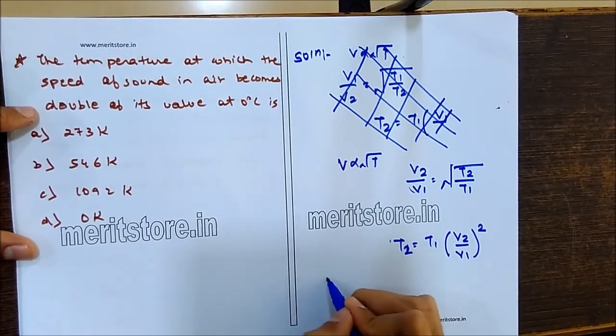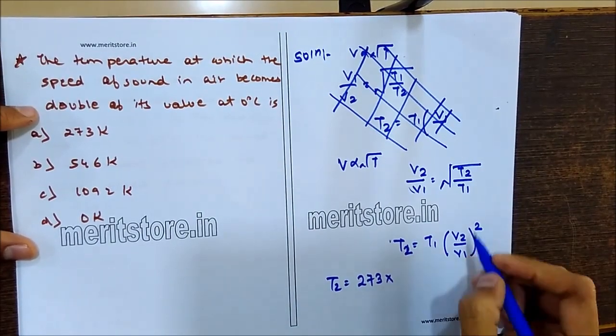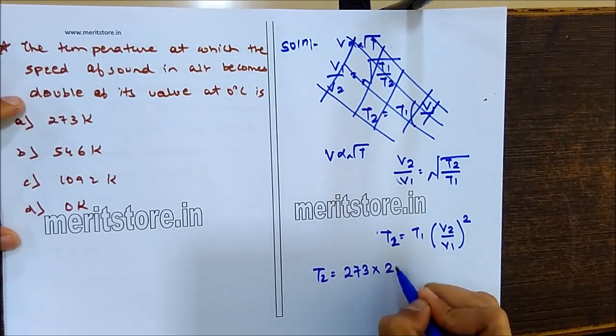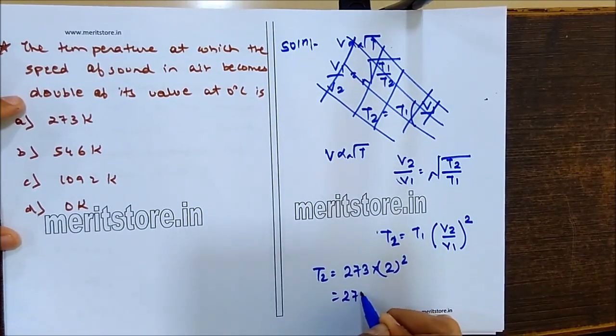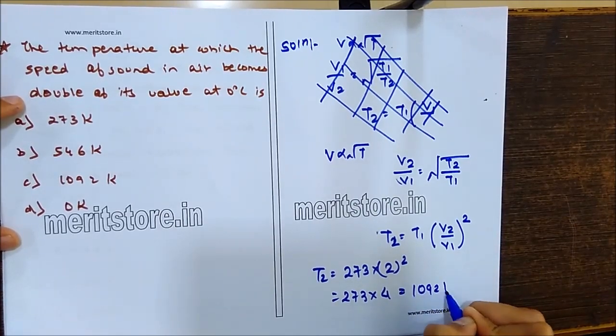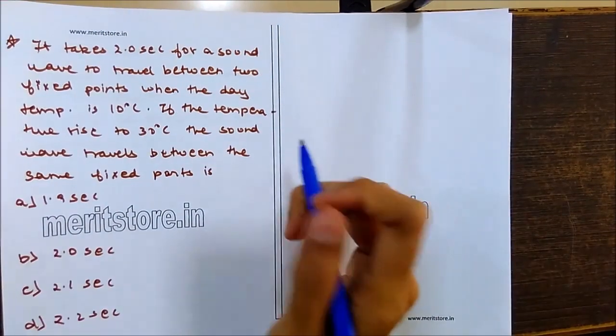the whole square. That is, T2 is equal to T1, which at 0 degrees Celsius is 273 Kelvin, multiplied by the velocity ratio, which is double, so 2 squared. That is 273 into 4, which gives you the answer 1092 Kelvin. So C is the correct option, 1092.